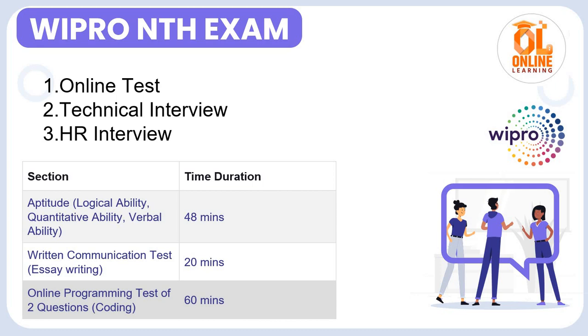The next test is not a particular aptitude test, it is an essay writing test, and the time duration is 20 minutes. After that there is an online programming test of 2 coding questions, of 60 minutes. These three parts come under the first online test, and the technical and HR interviews are separate, after clearing the test.